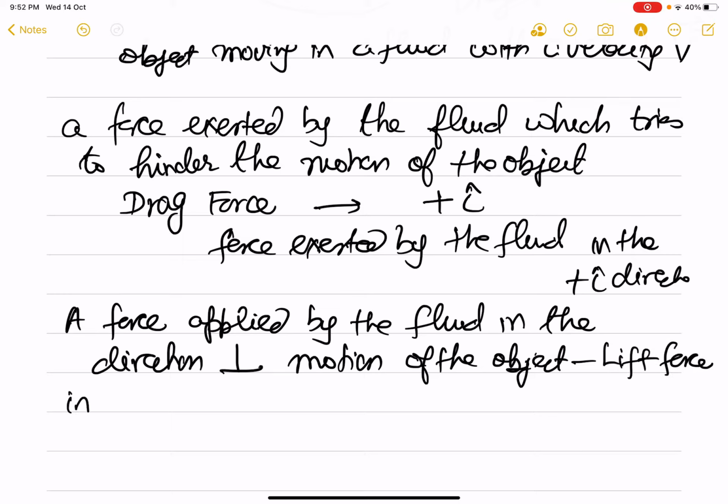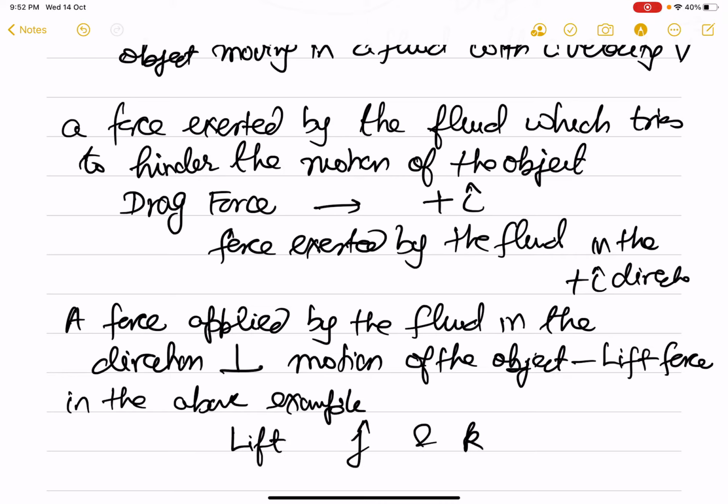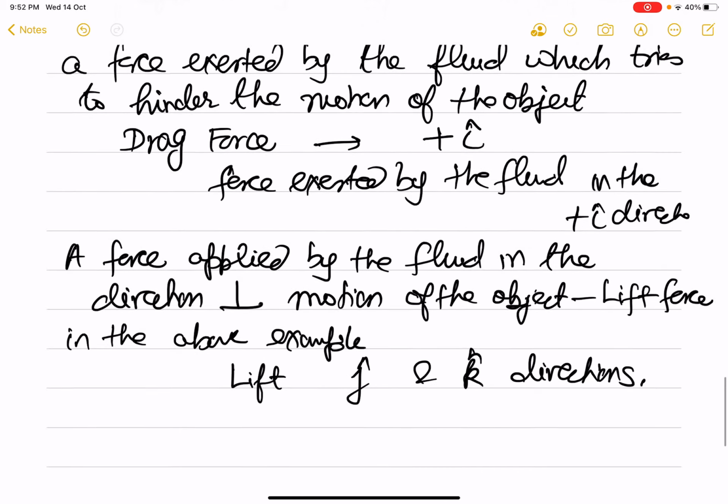And in the above example, lift force will be the force in the j and k directions. Motion is in the i direction. The force in perpendicular directions to the motion is called a lift force.